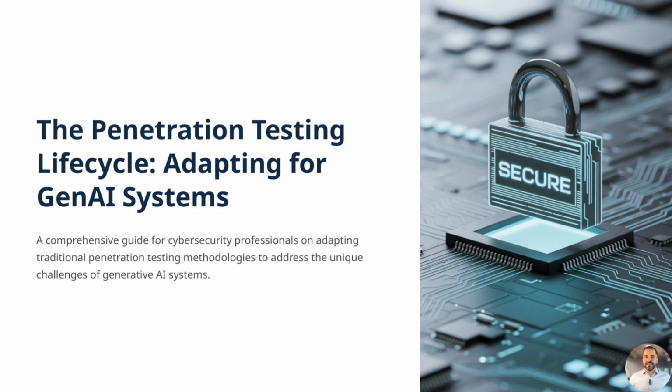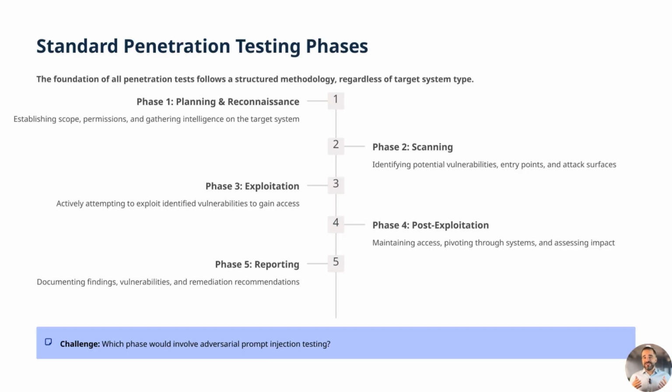countermeasures to mitigate risks. Adversarial prompt injection testing is typically conducted during Phase 3, exploitation, where penetration testers actively leverage identified vulnerabilities to determine the extent of potential compromise. In the context of generative AI systems, this involves crafting and delivering malicious or manipulative prompts designed to bypass safeguards, extract sensitive information, or alter system behavior in unintended ways.